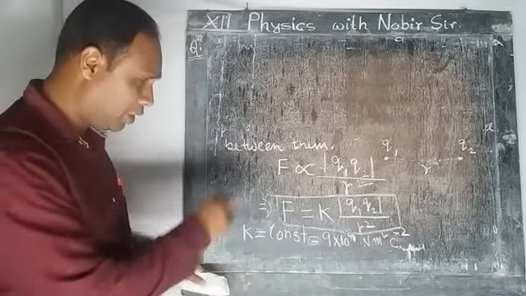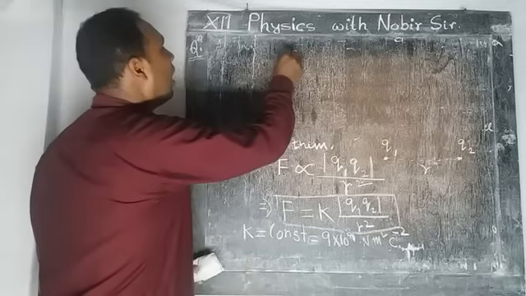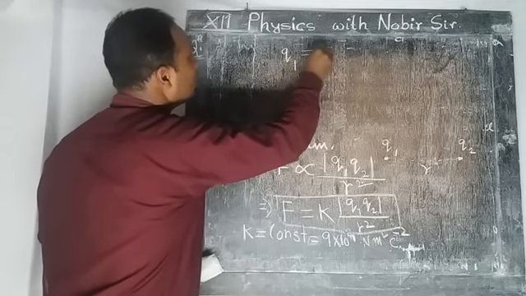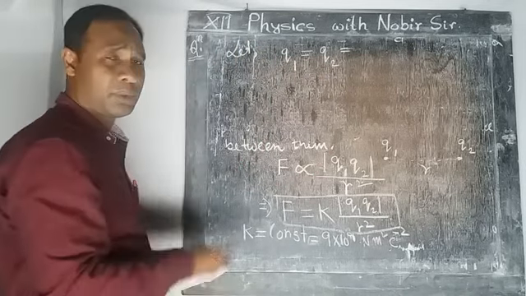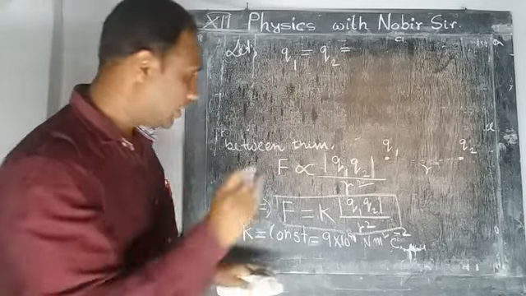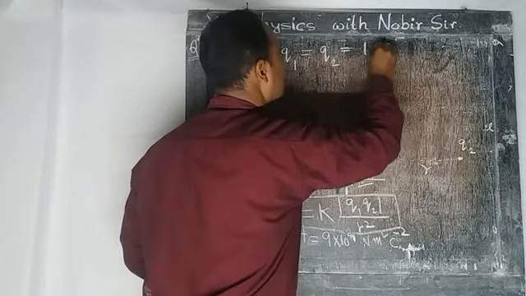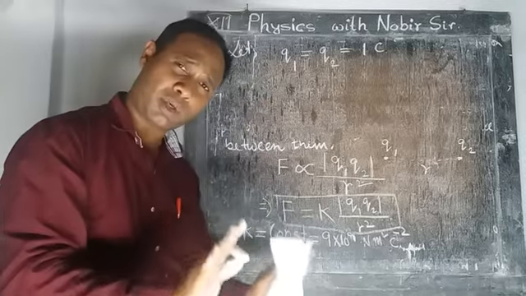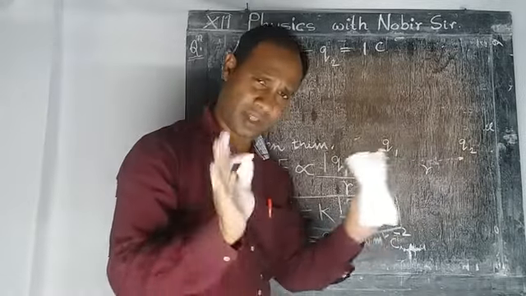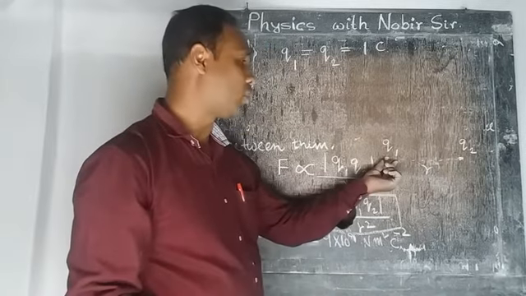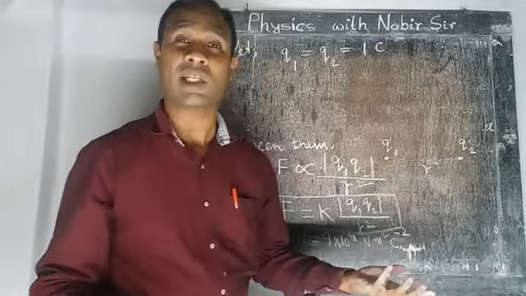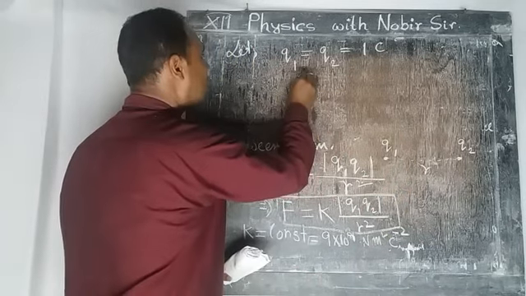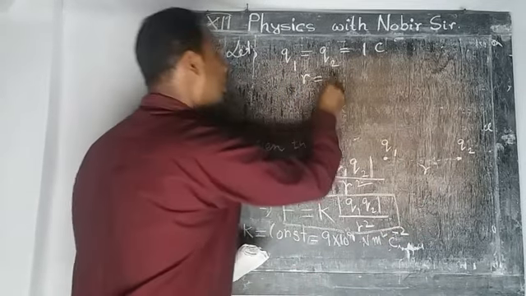From this formula, suppose Q1 is equal to Q2. Suppose we consider Q1 equal to Q2 equal to 1 Coulomb. Q1 and Q2 have the same amount of charge; the magnitude of Q1 is 1 Coulomb and the magnitude of Q2 is 1 Coulomb. And these two charges are separated at a distance. Suppose R, the separation between these two charges, is 1 meter.